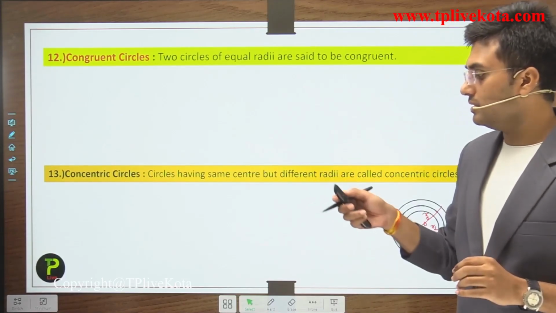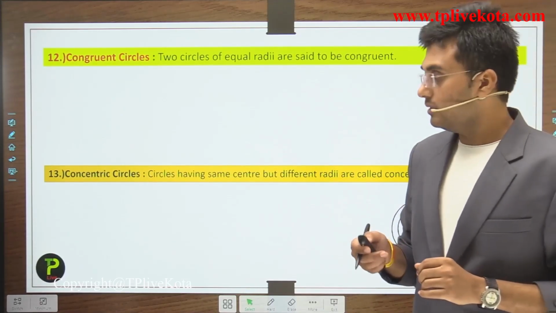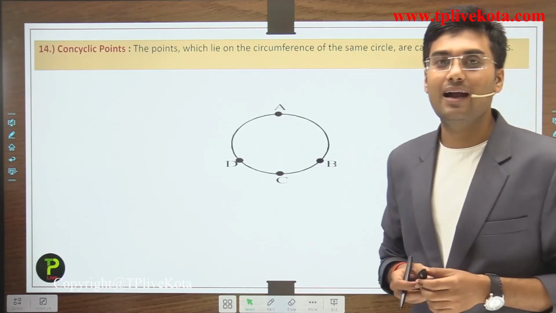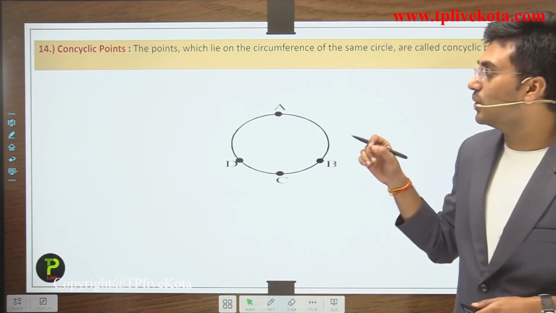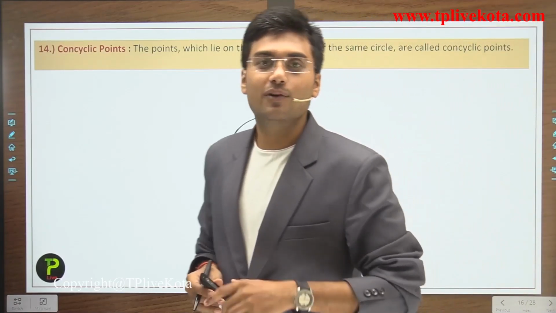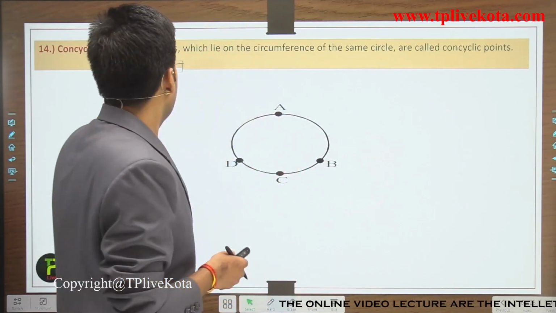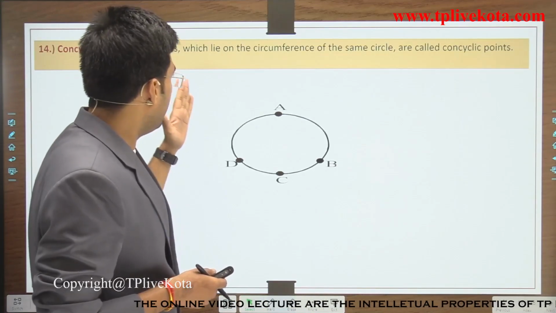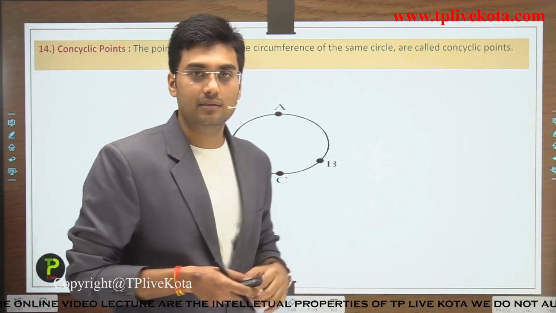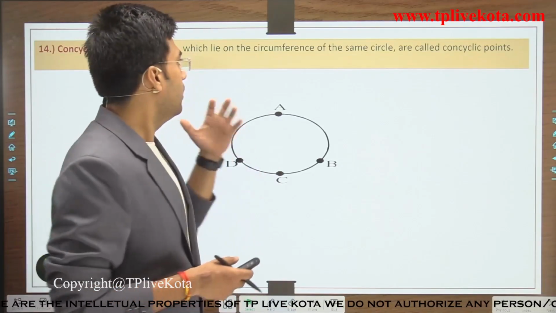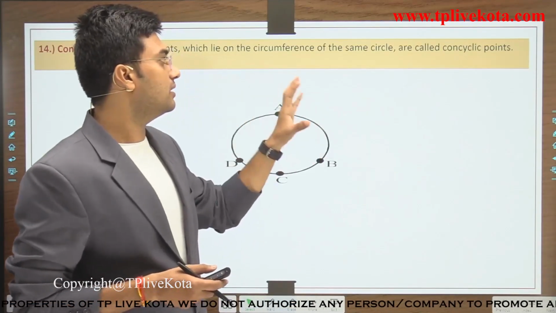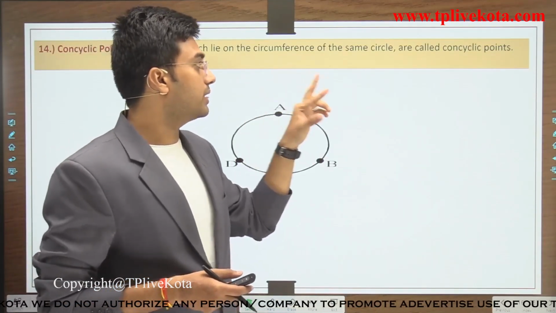Now let's move to the next term, cocyclic points. What are cocyclic points? The points which lie on the circumference of the circle are called cocyclic points.